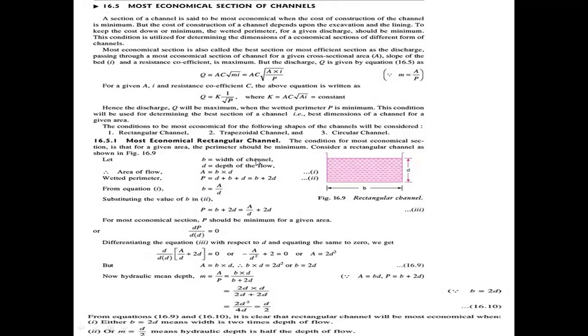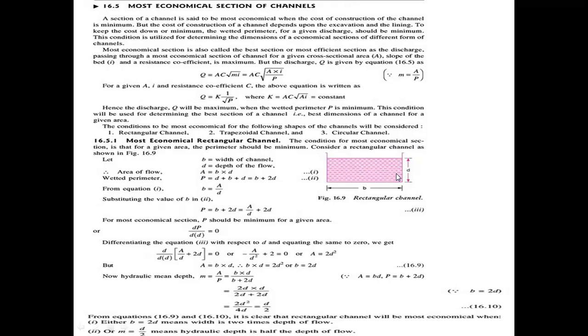First of all, we derive the conditions for the most economical rectangular channel. This is the rectangular channel. Here b is the width of the channel, d is the depth of the channel. The area of flow, in which the water flows in the rectangular channel, is A equal to B into D, breadth into depth.